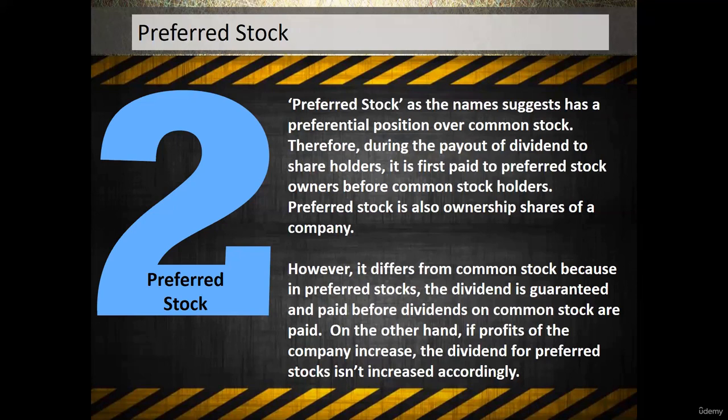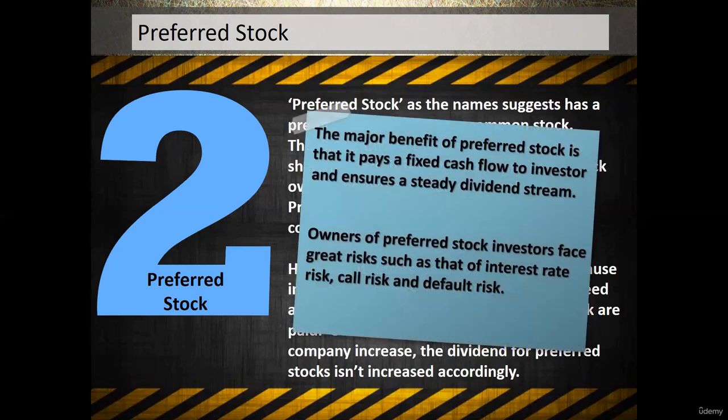But in case of liquidation, the company will have to pay off the liability of the preference shareholders first, and then after fulfilling the total liability of preference shareholders, the company can go ahead in paying back the common stockholders, right? That is the only thing which can happen here.